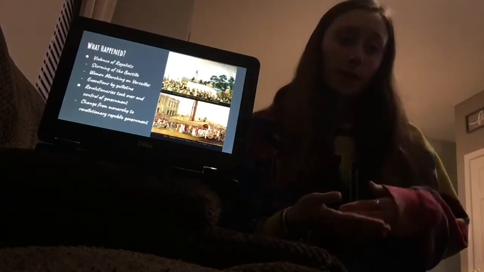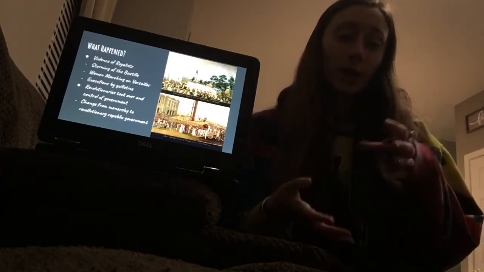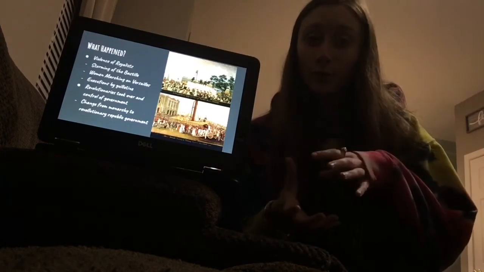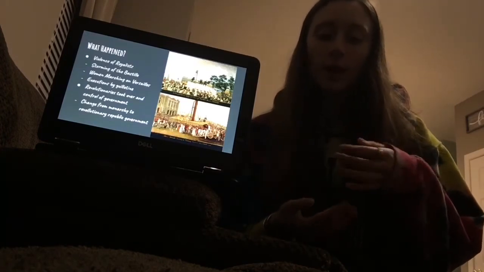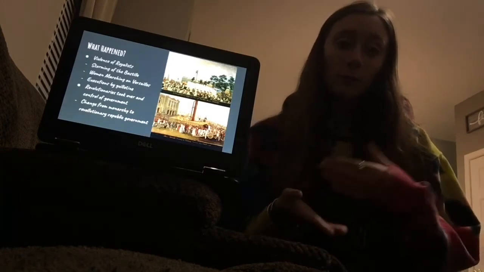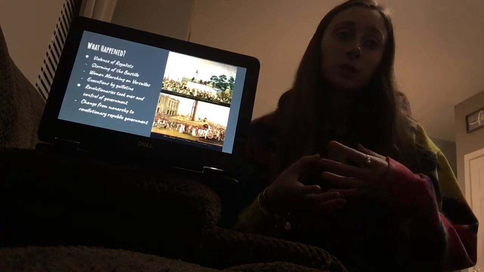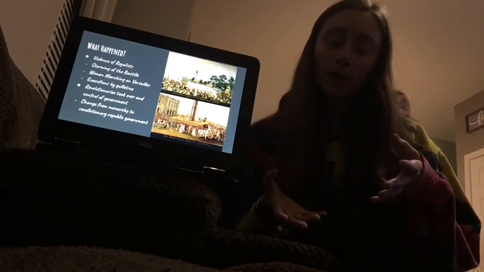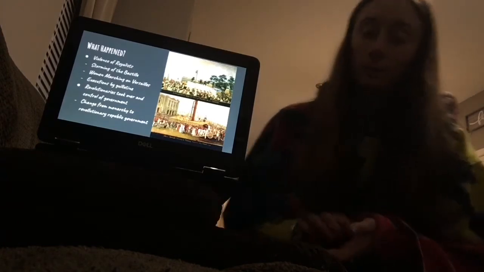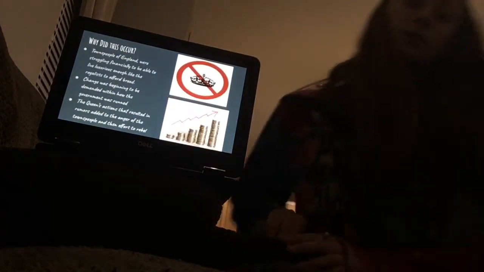And besides violence, there was change in the government. So the commoners were able to take control over the government from the royalists, and they were able to change the structure of government from a monarchy to a revolutionary republic government, which is basically a democracy like we have. So the commoners had more of a say of what was happening in their government and country. So why did this occur?